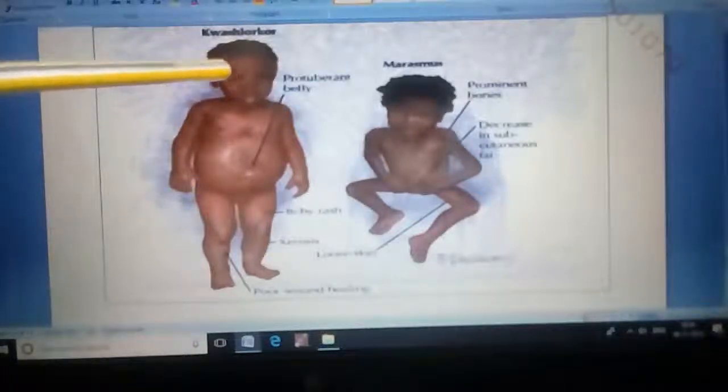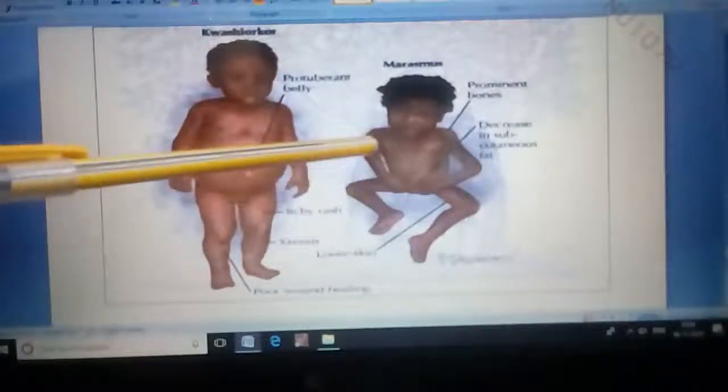Yes, here we have imaginary diagrams. This is a baby of kwashiorkor having generalized edema and collection of fluid in the abdominal cavity and a moon shaped face, and the generalized edema is present. And this is an image of a marasmus child having severe subcutaneous fat wasting and thin in appearance, and all the internal skeleton is appearing here. Okay, these are the imaginary differences between marasmus and kwashiorkor.